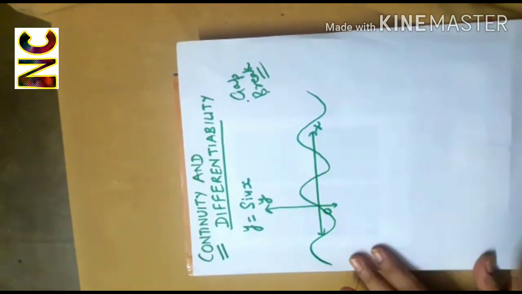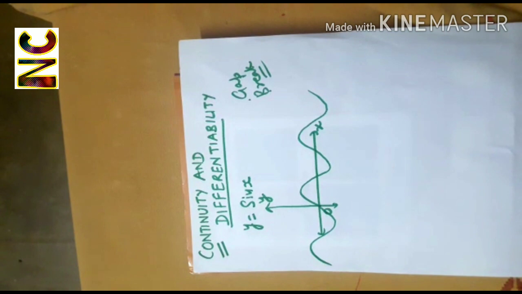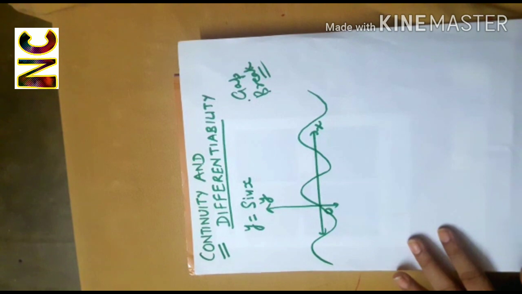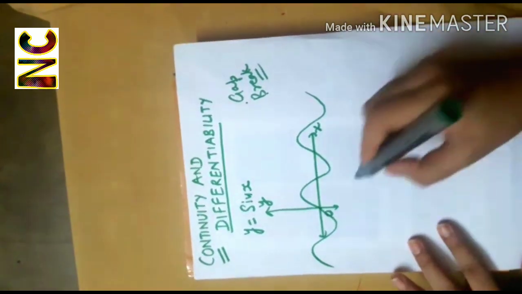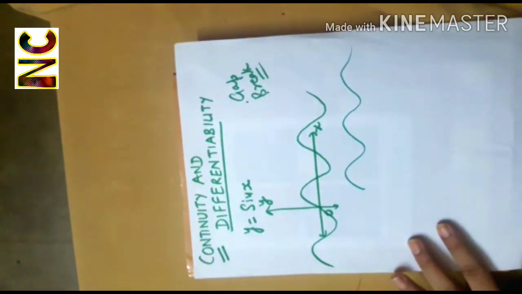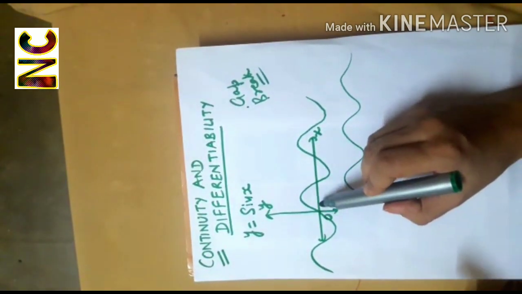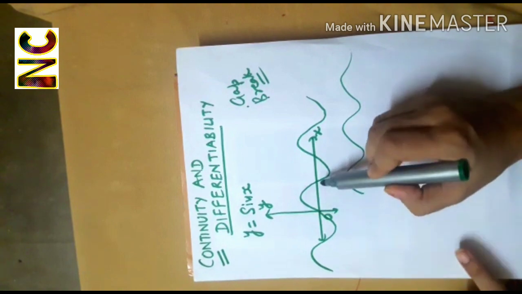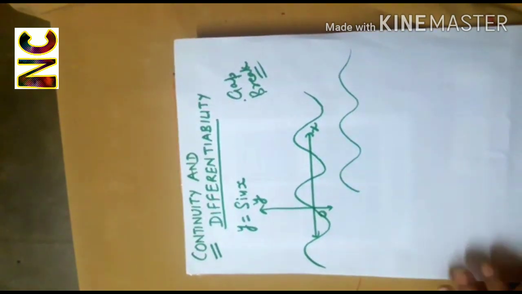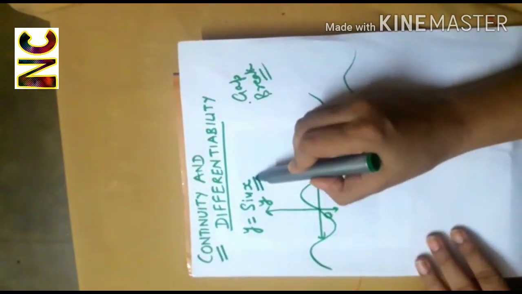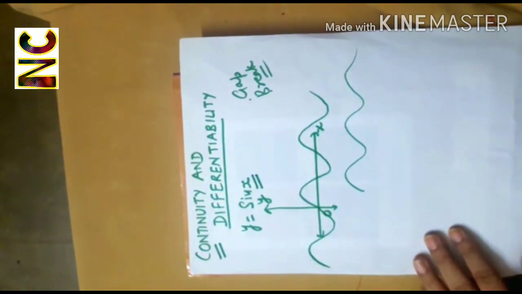Now if I ask you, can you draw this graph in a single stroke without lifting your pen from the paper? Yes, we can draw. So that means there are no gaps or break in the graph. So we say that sine function is a continuous function.